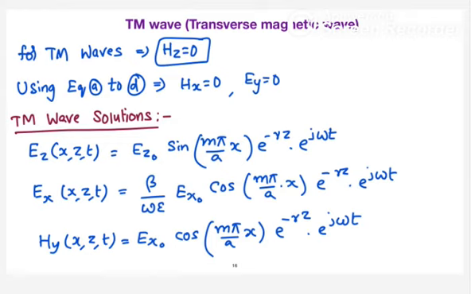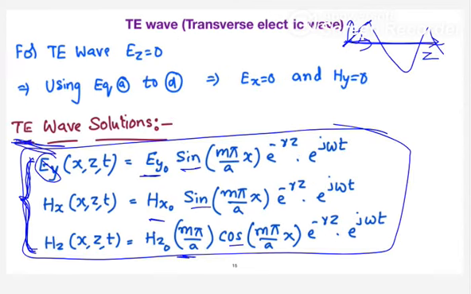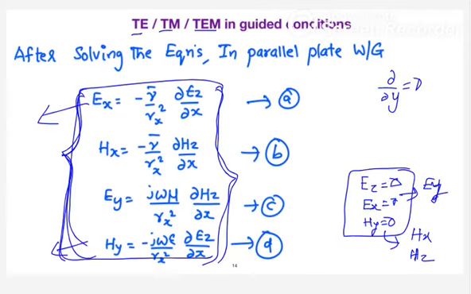In case of a transverse magnetic, Hz will be equal to 0 because there is no magnetic field in the Z direction. Having said that, you can see this equation. When Hz equals 0, your Hx is also equal to 0 and Ey also becomes 0.